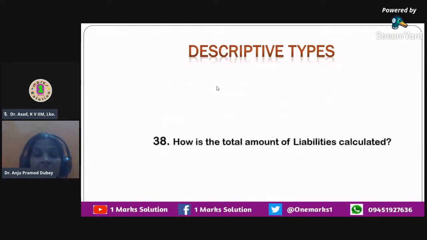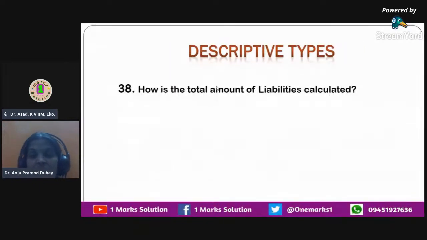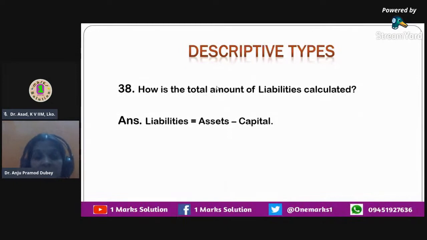Okay, now I have the descriptive questions. They could be one liner, could be one single word answer, they could be one equation as well. So how is the total amount of liabilities created? So how do we calculate liabilities? The correct answer that you have over here is liabilities is equal to assets minus equity. So whatever ownings a business organization has, from that if you reduce the amount which is invested by the owner, the remaining amount is called as the capital.